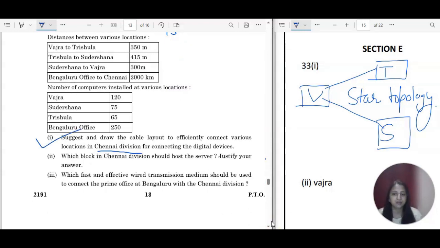Which block in Chennai division should host the server? Definitely it is Vajra only, so the correct answer is Vajra.